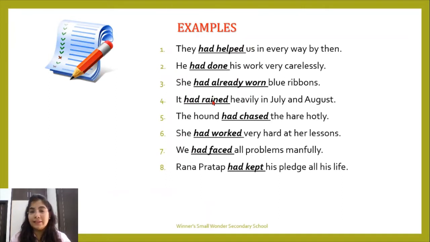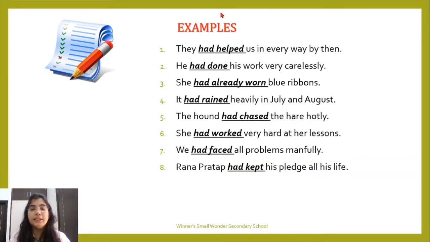Now let's look at the examples. They had helped us in every way by then. He had done his work very carelessly. She had already worn blue ribbons. It had rained heavily in July and August. The hound had chased the hare hotly. She had worked very hard at her lessons. We had faced all problems manfully. Now what is manfully? Manfully means bravely. Rana Pratap had kept his pledge all his life.